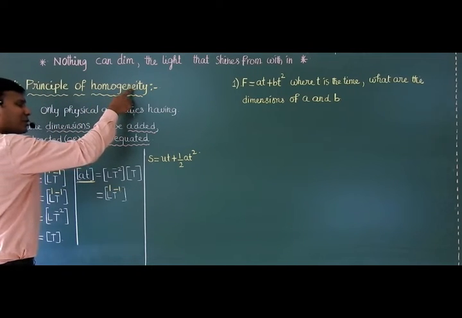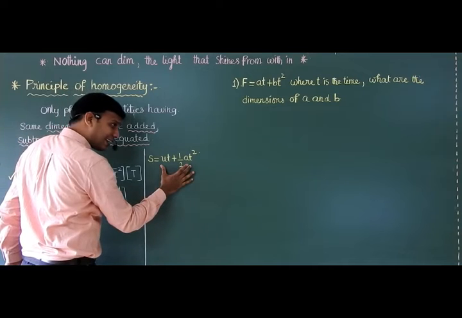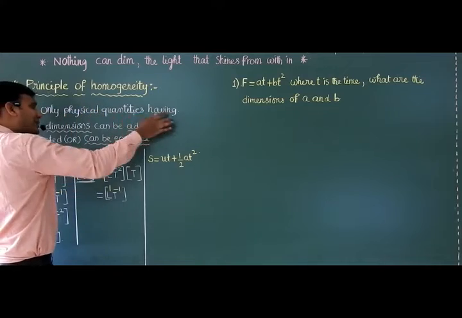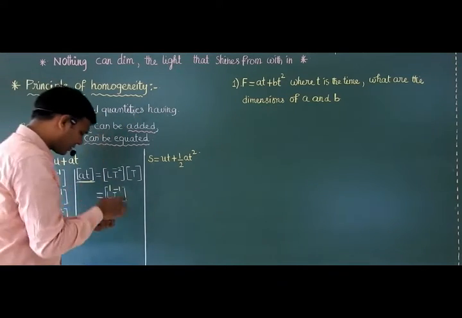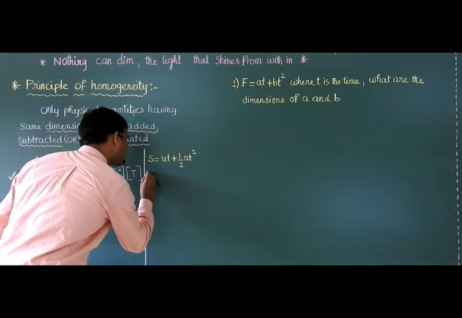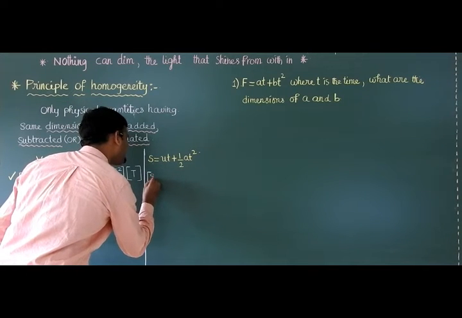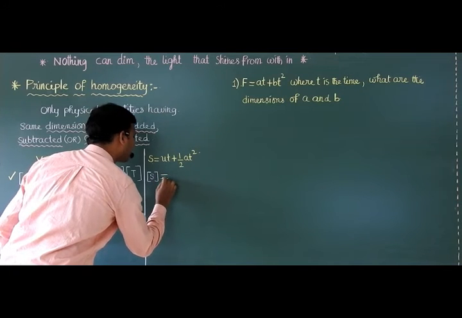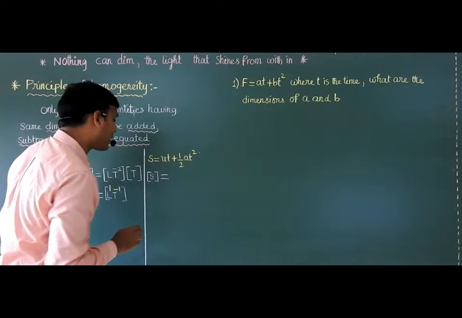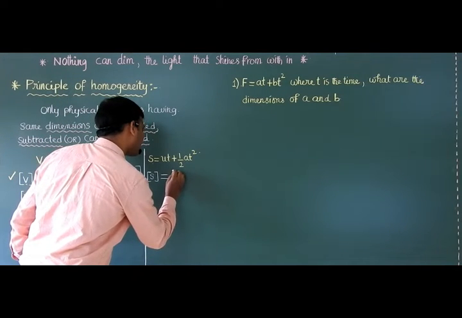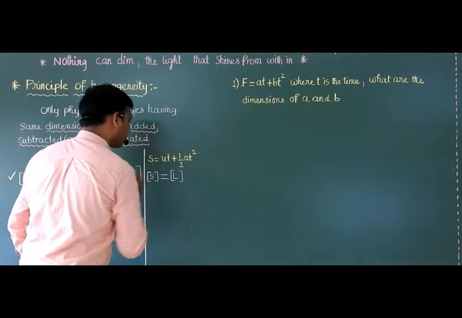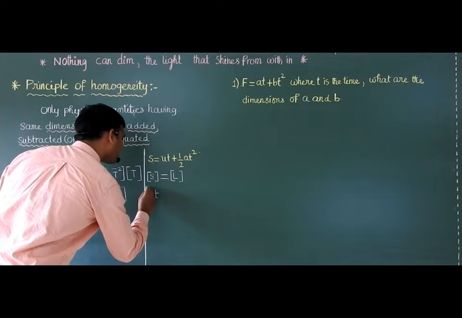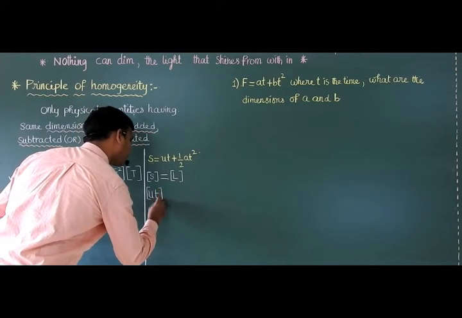According to the principle of homogeneity, the physical quantities are added, the physical quantities are equated when those quantities have the same dimensions. You just check it. S means displacement. You know very well, when we are dealing with dimensions, we always use a square bracket. S means displacement, L. Okay? Right. ut: u means velocity, t, time.